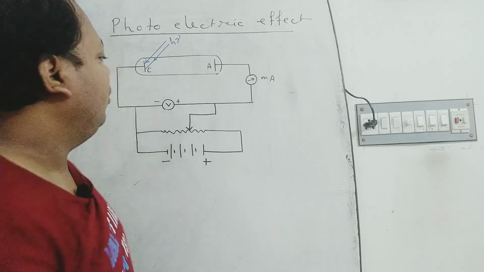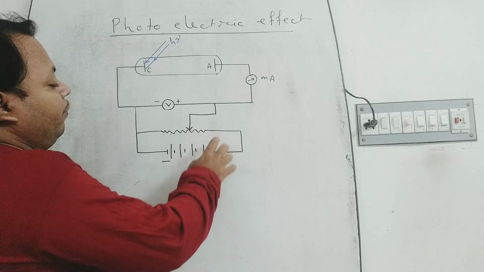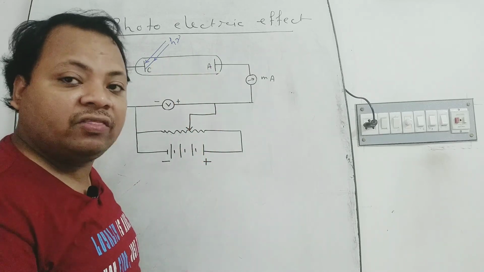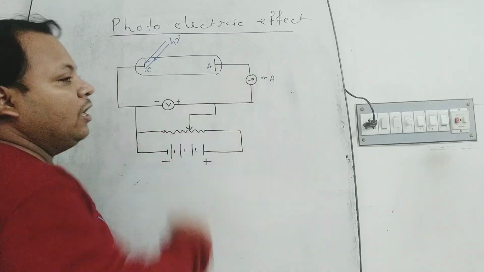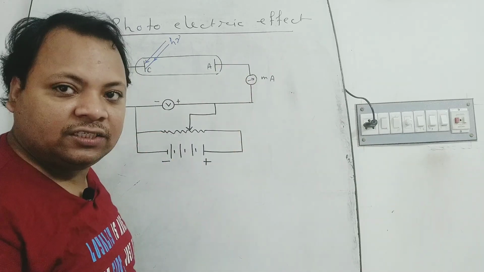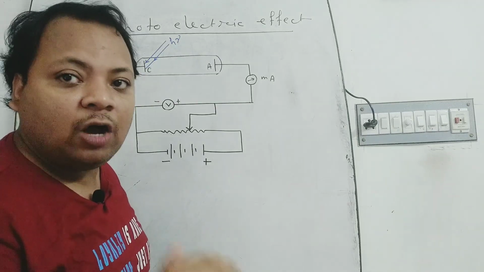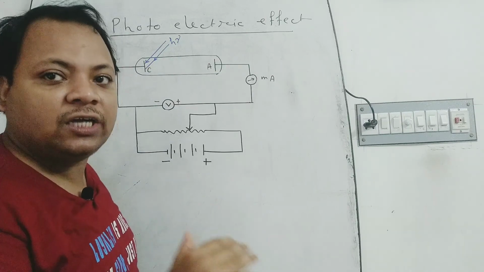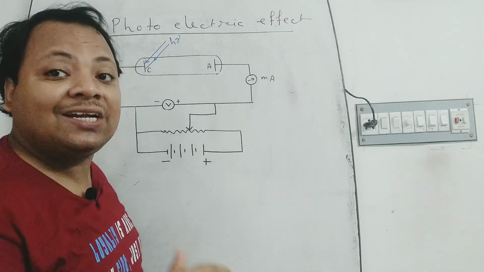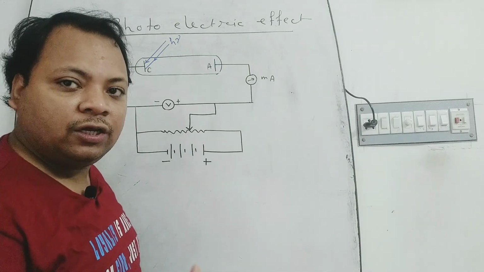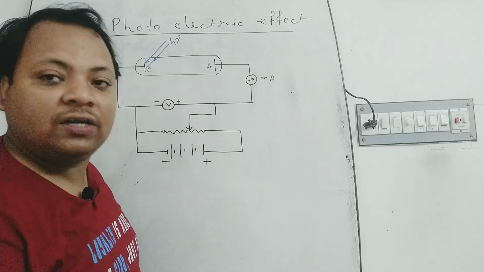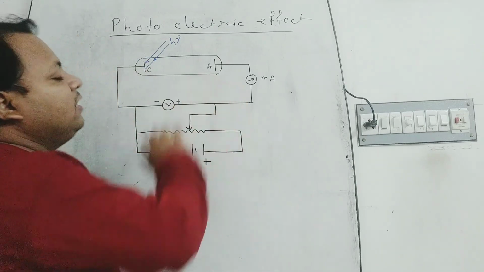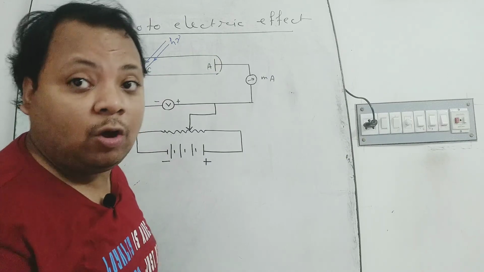At first, when we increase the potential difference across the anode and cathode, then the current passing through the ammeter also increases, but it does not follow Ohm's law. That is, the curve between V and I, that is potential difference and current, is not linear. The graph between V and I is curved in nature. That's why the photoelectric current does not follow Ohm's law.